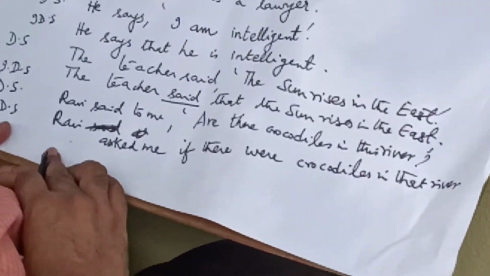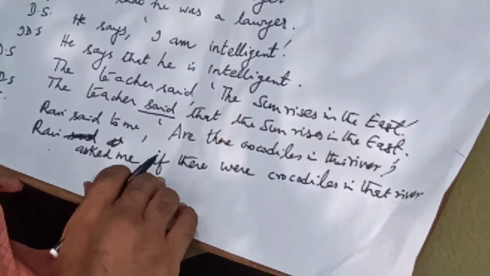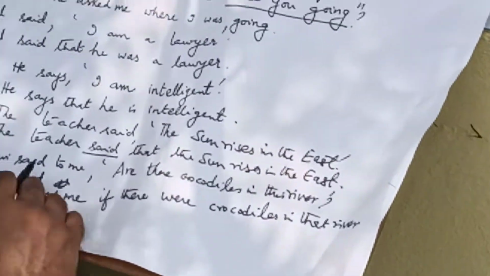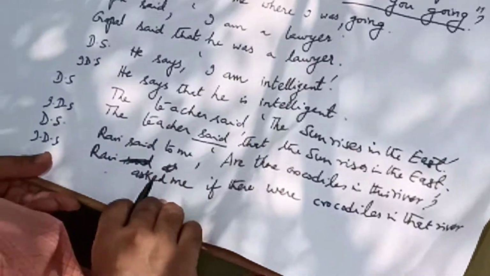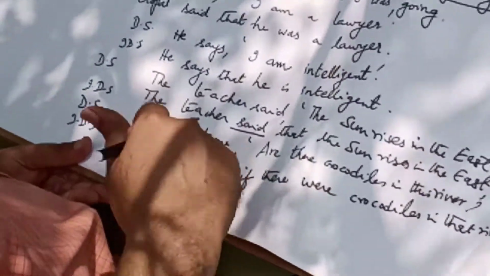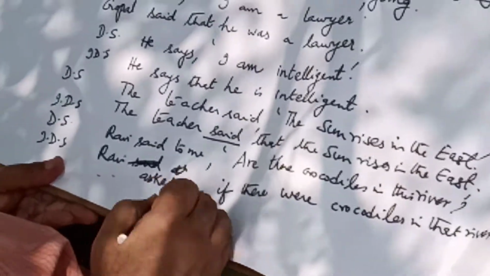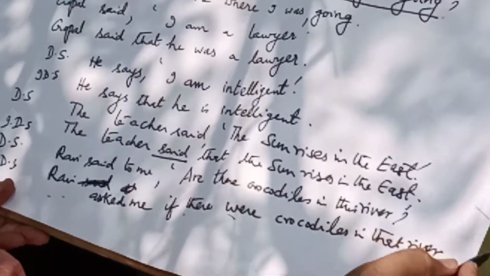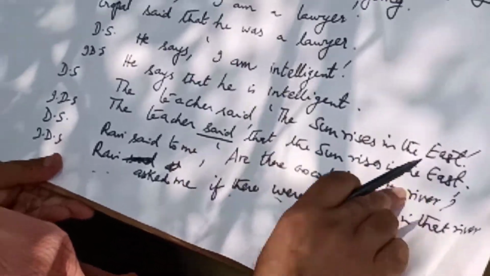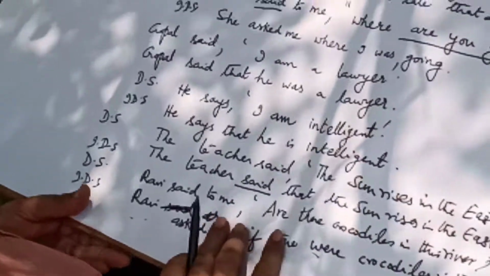Just look at the changes that take place when we convert direct speech into indirect speech. Said to is replaced by asked or inquired, and we have to remove the inverted commas, and we have to introduce if or whether. So Ravi asked me if there were crocodiles in that river. The simple present tense changes into the simple past tense, and this changes into that.